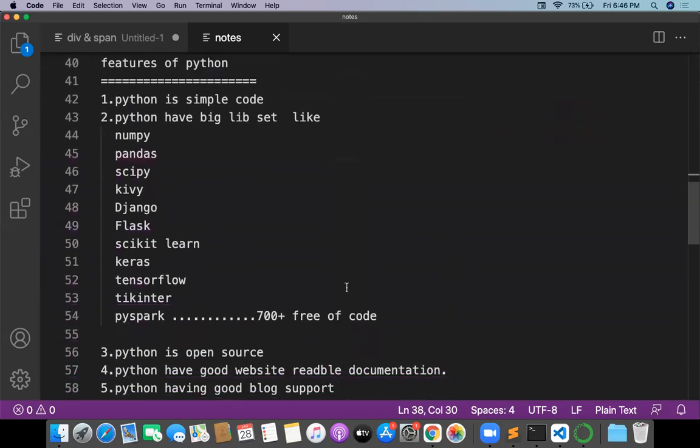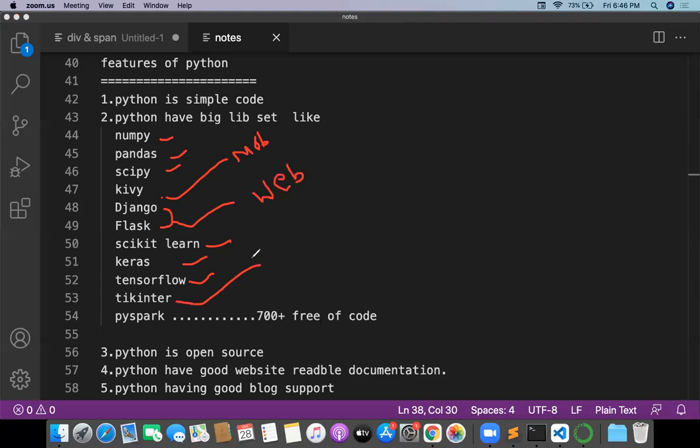Features of Python. Let me write them one by one. First of all, Python is simple code. Python has a big library set, like NumPy, Pandas, SciPy, scikit-learn, TensorFlow, Keras, all these data science libraries. Kivy is basically for mobile apps; whenever you want to develop a mobile application, you can use Kivy. And Django and Flask are both for web development.